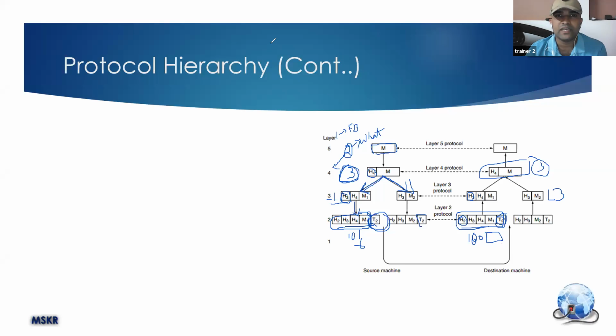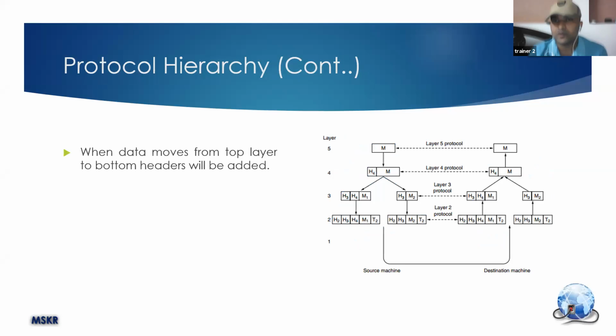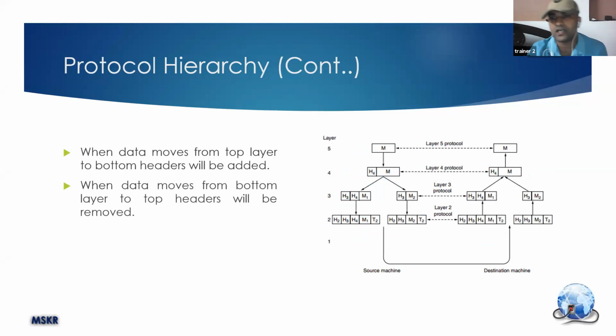So when the information moves from the top layer to the bottom layer, headers are going to be added, and when the information moves from the bottom layer to the top layer, the headers are going to be removed. So on the sender side, always the headers will be added. On the receiver side, the headers will be removed. On the sender side, data will be encoded. On the receiving side, data will be decoded. Clear? Clear with these concepts?